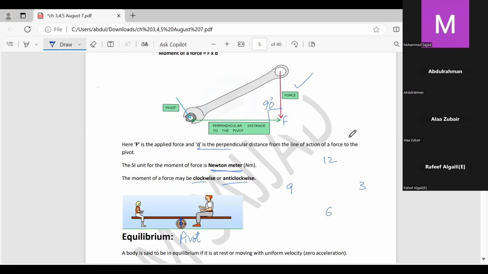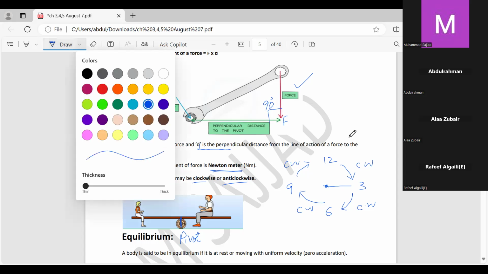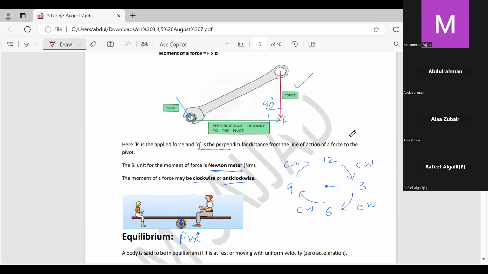Let me say this is a minute hand. Here is the pivot. The minute hand is always moving this way, meaning its direction is this way. So this all is clockwise, clockwise, clockwise.